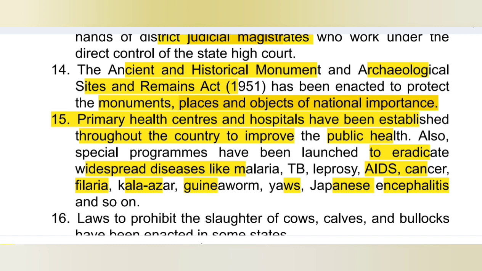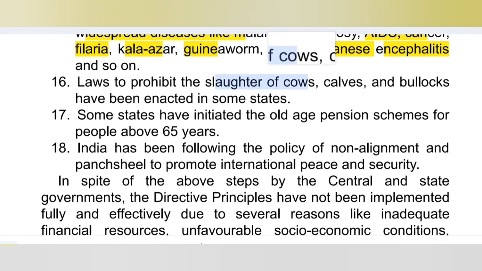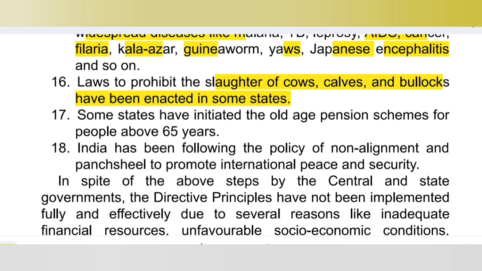Now laws to prohibit the slaughter of cows, calves and bullocks have been enacted in some states. Under the Gandhian principle, article number 48 said that to prohibit the slaughter of cows, calves and other milch, draught cattle and to improve their breeds, right? So this is implemented in point number 16, that laws to prohibit slaughter of cows, calves, bullocks have been enacted in some states. Article number 41 में क्या है?